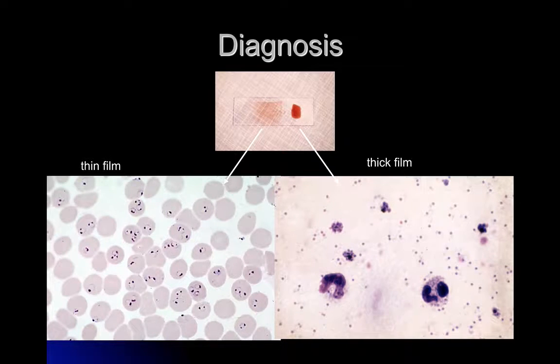To make a diagnosis of malaria, it's important to remember that automated cell counters, while they can count the white cells, platelets, and hemoglobin and red cells, they're not able to distinguish intracellular parasites. So when you're looking for malaria, you have to ask specifically for thin and thick smears. The thin smear gives you much better morphology, but the thick smear gives you a little bit of a higher sensitivity. The thin smear is basically pushing one drop of blood across a slide, while the thick smear is created by adding a drop of water to a drop of blood and lysing those red cells.